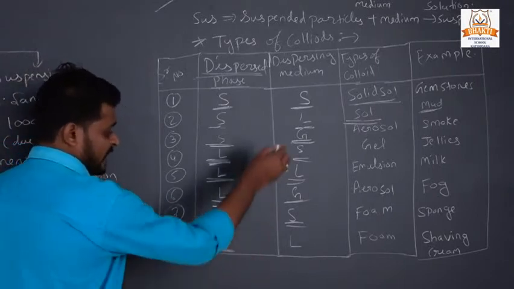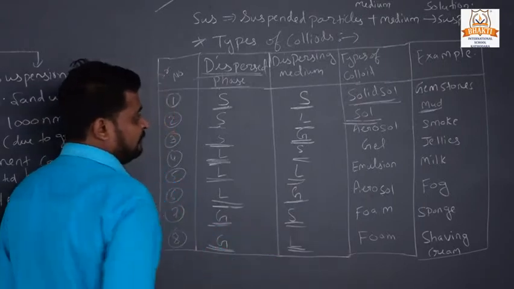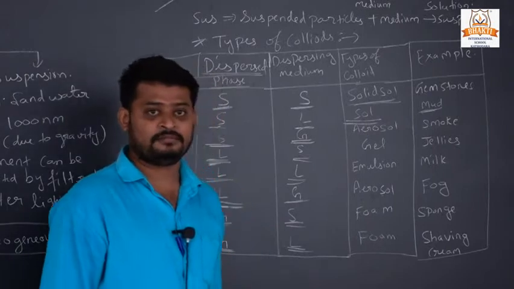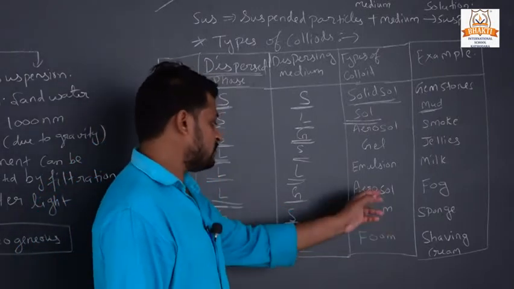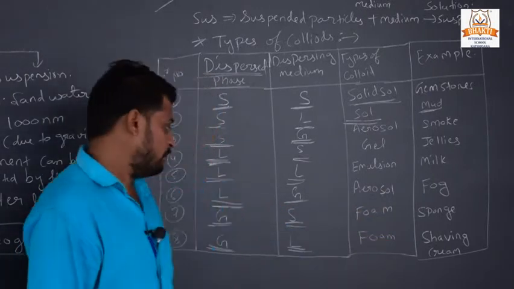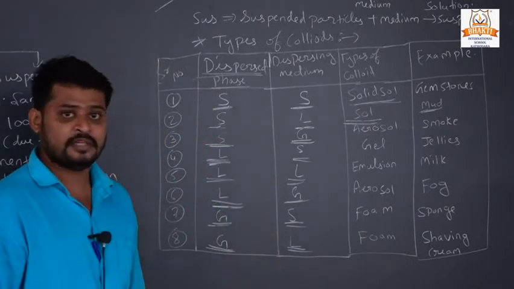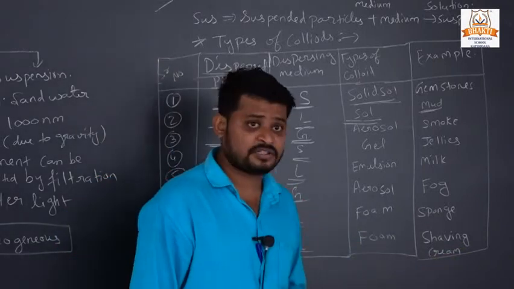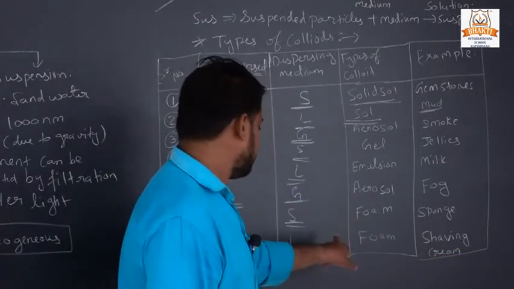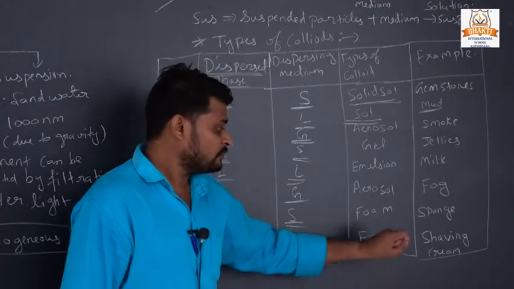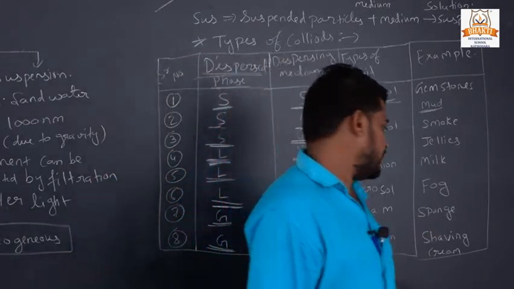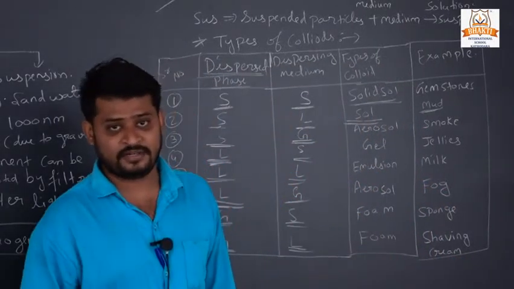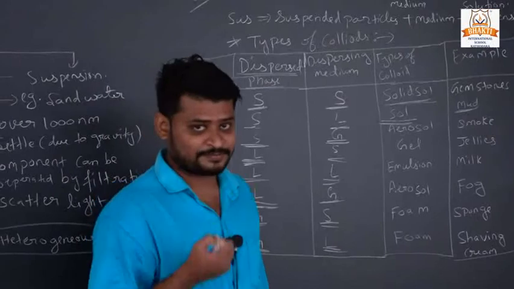And last, gas with the dispersing medium liquid. Again we get foam, but what is the difference between gas in solid and gas in liquid? In gas in solid we get sponge, a solid foam, but for gas in liquid, the example is shaving cream that men use for shaving their beards.